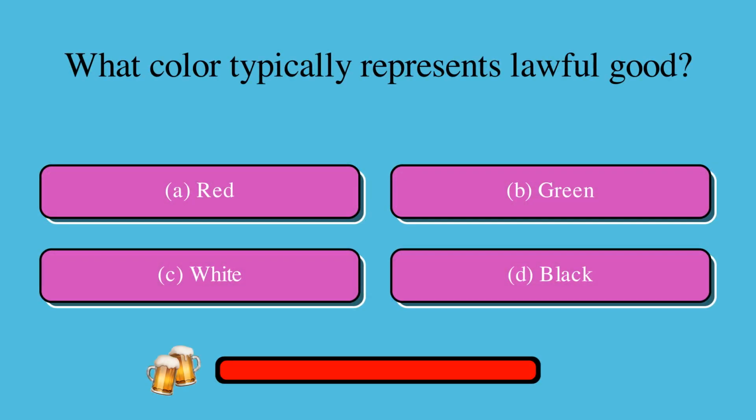What color typically represents lawful good? Is it A, red, B, green, C, white, or D, black? The correct answer is C, white.